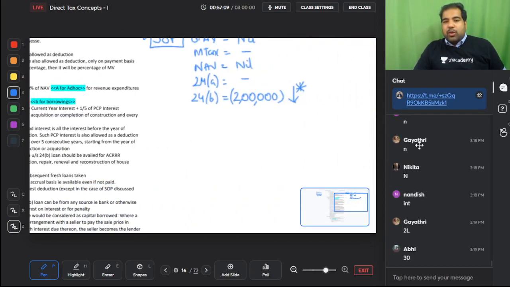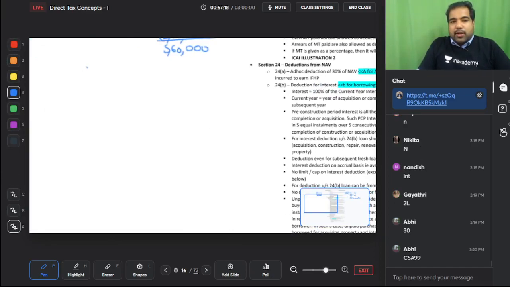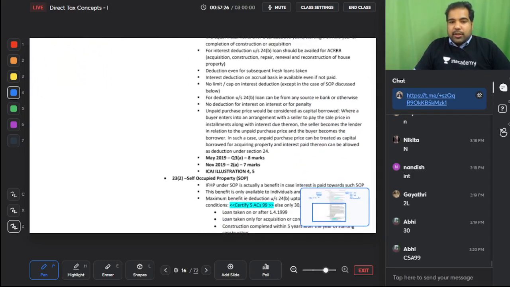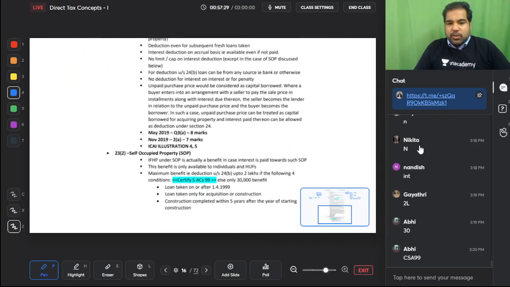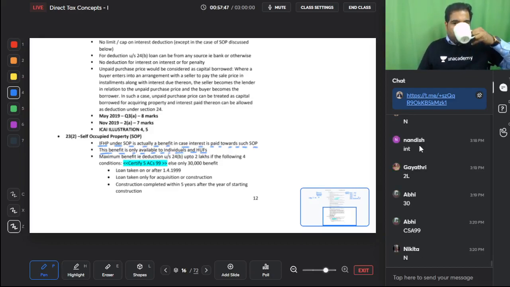That means for 2 lakh you need 4 conditions. What are the conditions? Here it is. The shortcut is, you need to certify 5 accounts for 99 rupees. Guys, all these shortcuts are given here. I'll just show you the shortcuts here. This is SOP. IFHP under SOP is actually a benefit in case interest is paid towards such SOP. This benefit is only available to individuals and HUFs. Guys, only individuals and HUFs can stay in a house. Have you ever heard a company staying in a house? No, so it's only for individuals and HUFs.